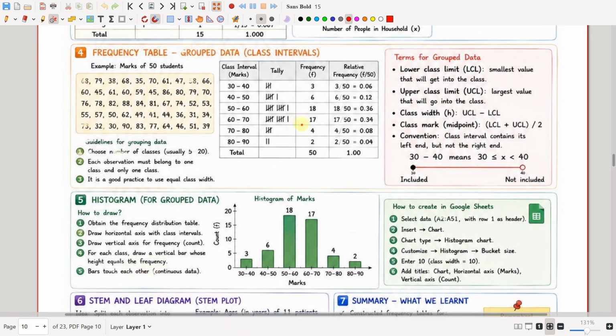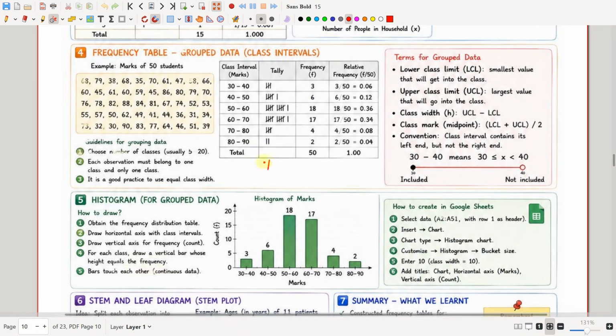Okay, so we have found the class intervals like this, and we can now mark the tally marks. See, 35 comes under this category. So 1 I'm having, then I am having this 36 which will come under this category. So 2, and then I am having 32 which will come under this category. So 3. Okay, and 30 also comes under this category. So 4. Okay, and see here, then 40 to 50. This is how I represent it. I'm going to find the tally marks, and then I'll be having the frequencies.